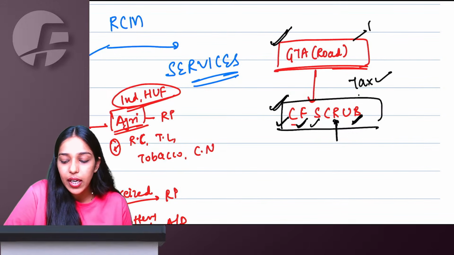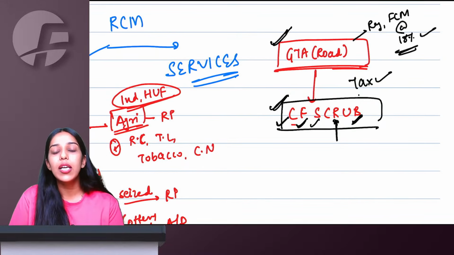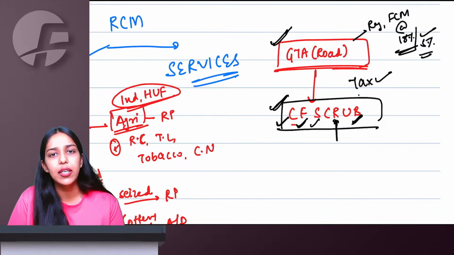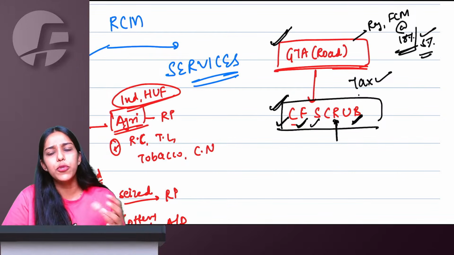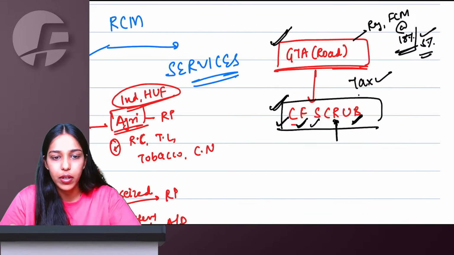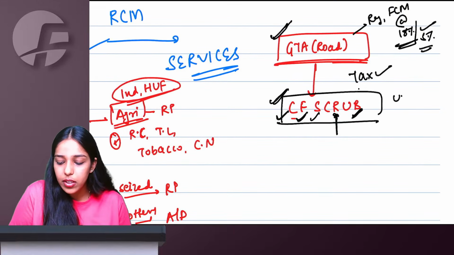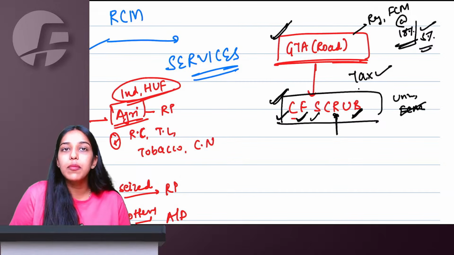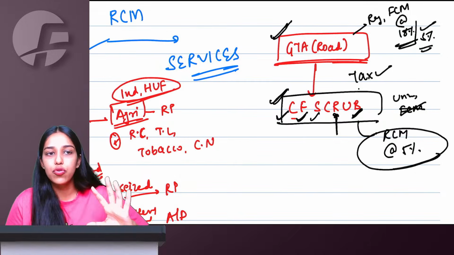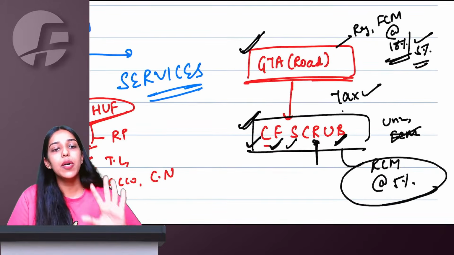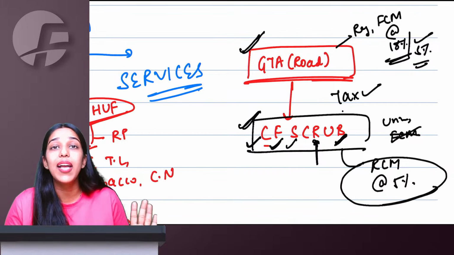Now, if this GTA is registered and opting for the forward charge mechanism, tax at the rate of 18%, then he will collect and pay. He also has an option of 5% here, but in that case, ITC will be restricted. So if he is registered and taking the forward charge mechanism option, he will collect under forward charge and pay to the government. But if the recipient is a specified person, but the supplier is unregistered or not opting for the forward charge mechanism option, then these people are going to pay tax under reverse charge mechanism on goods transport agency. Very simple. So if the supplier is a GTA and the recipient is a specified person, tax will apply. In all other cases, GST will be exempt for freight.